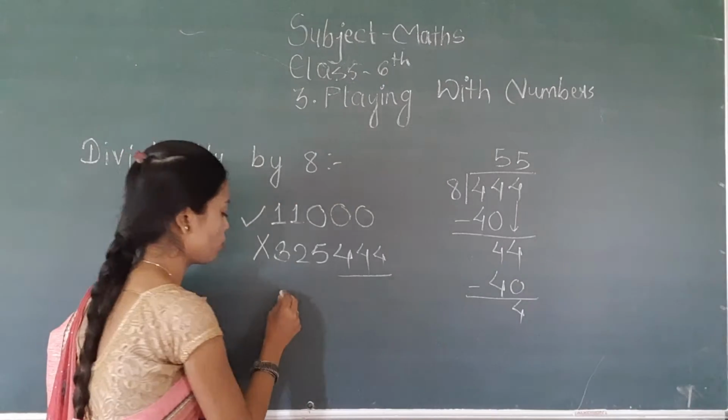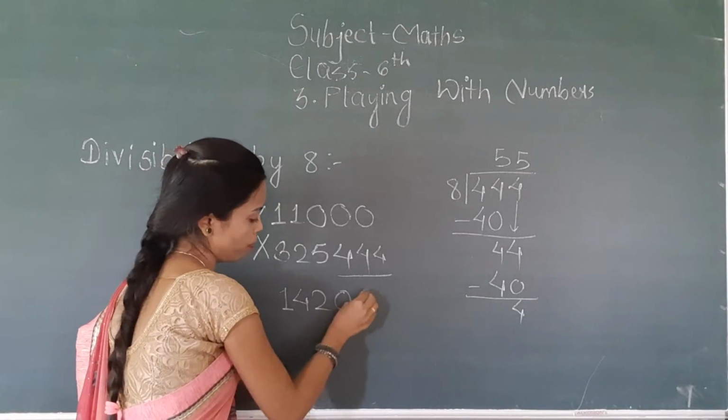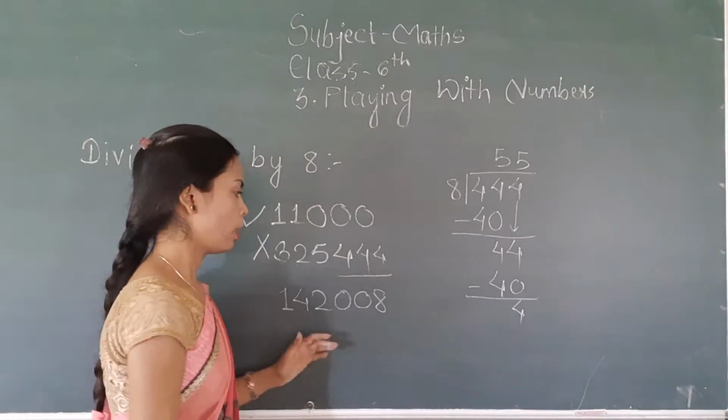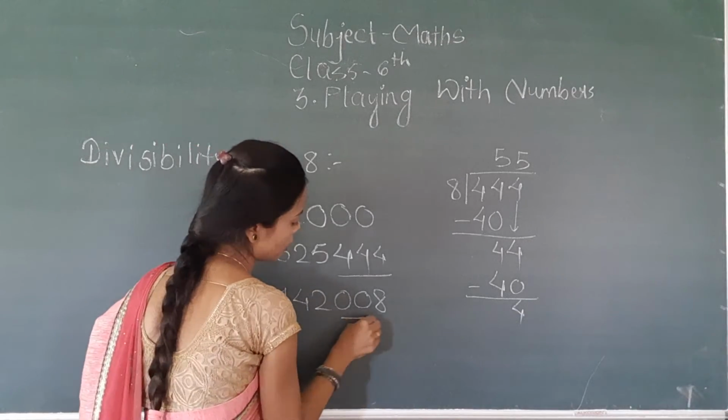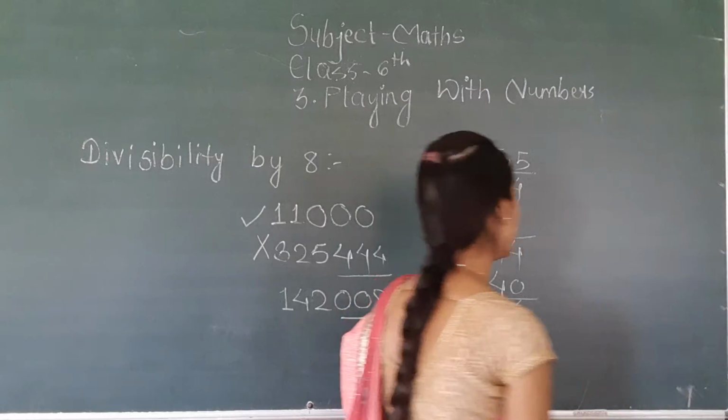Okay, I will take one more example, that is 142008. Now in this, the last 3 digits are 008. You have to find the quotient of this.